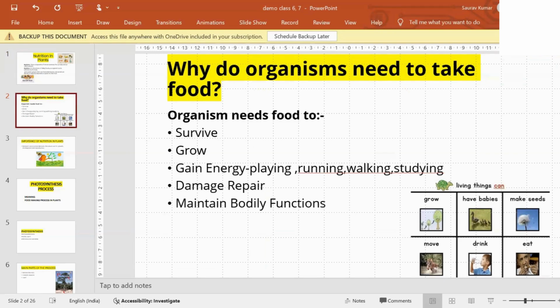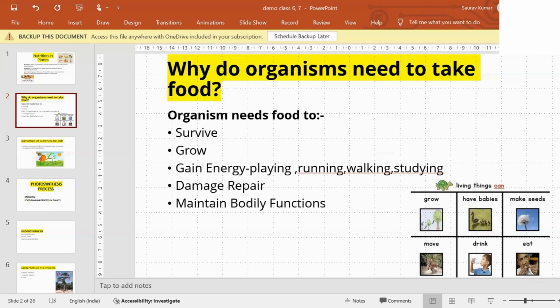If you want to go and play something and you are not having anything to eat, you cannot go and play. For 1 hour, 2 hours, 3 hours, or one day we can survive without food, but for a long time we cannot survive. So for survival, we need food. For growth, we need food.